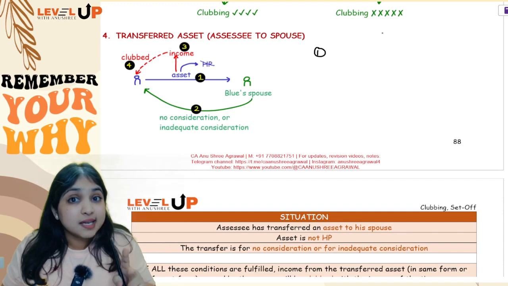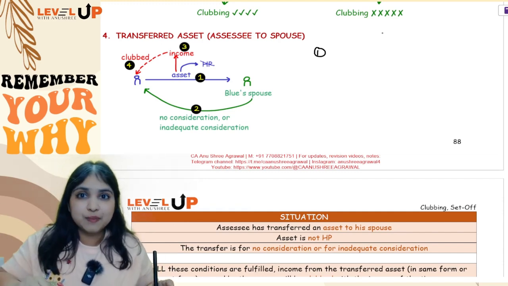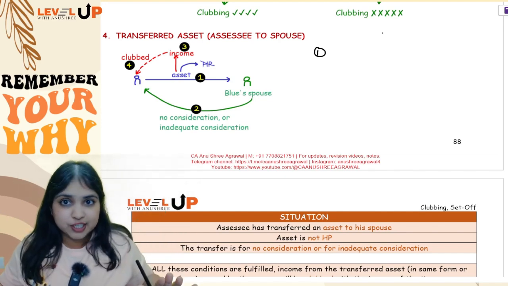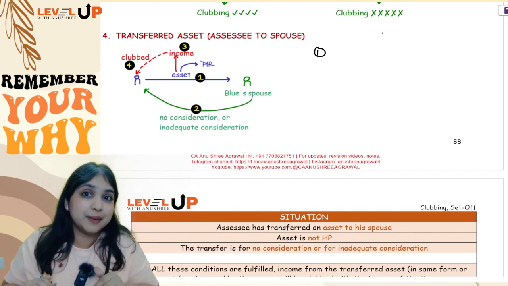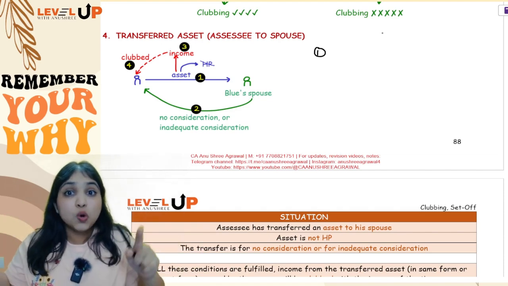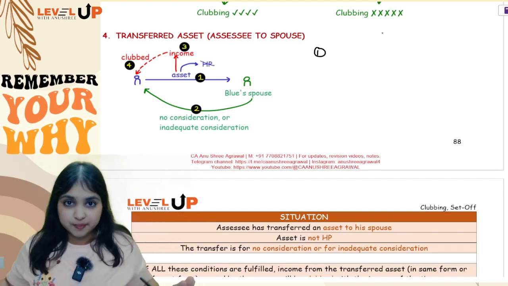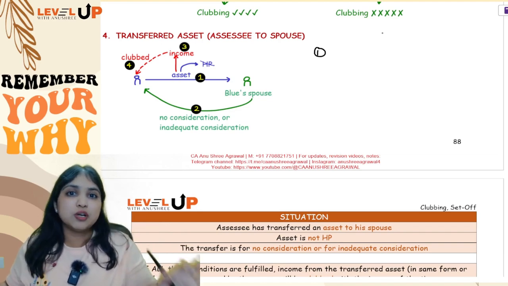Okay. In the second situation, we learnt, wait. In the first situation itself, we had one more point, that what if both are employed in the same entity without qualifications and experience, and what if both are having substantial interest in the same entity? Then in that case, we said we'll see whose income is higher. With that person's income, both the salary incomes will be clubbed. Okay. Then our second adjustment was transfer of income without transfer of asset.